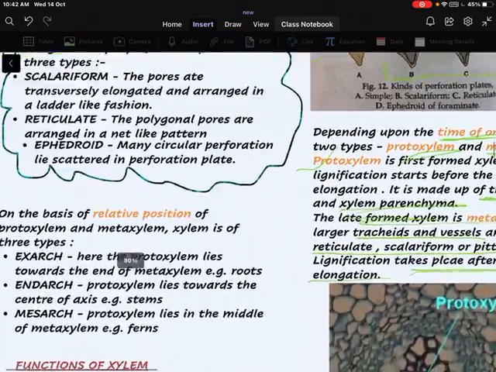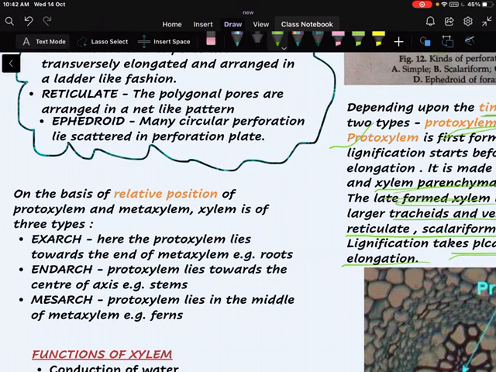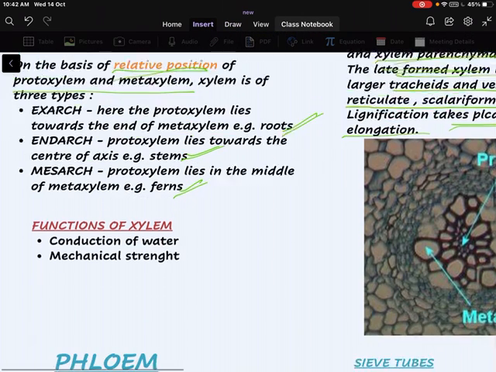Again, xylems are divided on the basis of relative position of protoxylem and metaxylem. It's called exarch when the protoxylem lies towards the outer end of metaxylem as present in roots. And it's called endarch when protoxylem lies towards the center of axis as present in stems. Mesarch when protoxylem lies in the middle of metaxylem as present in ferns.